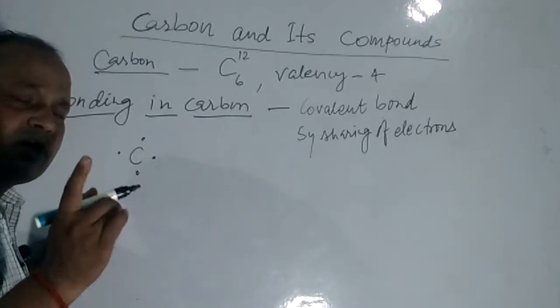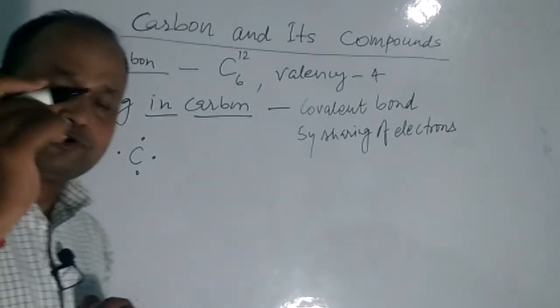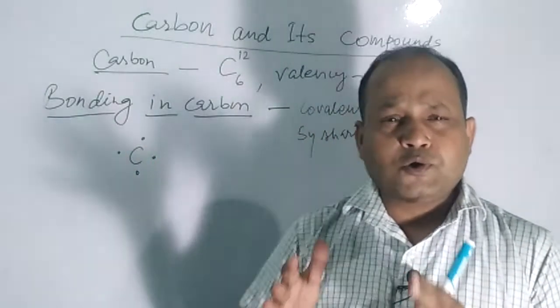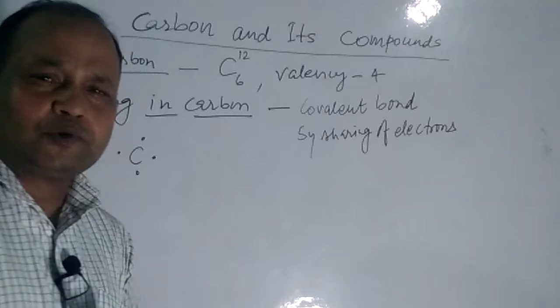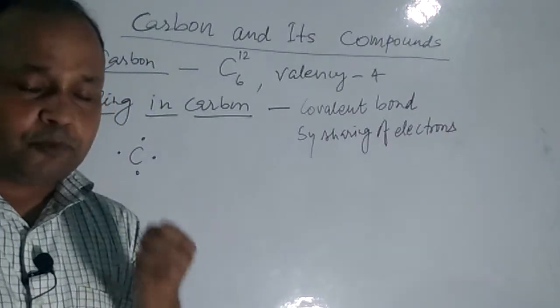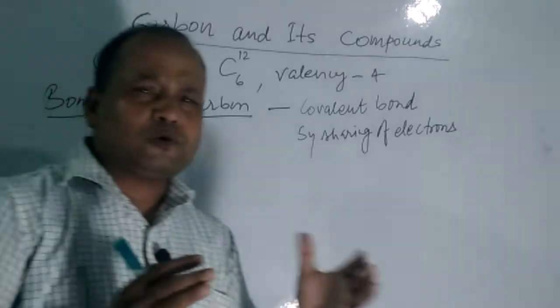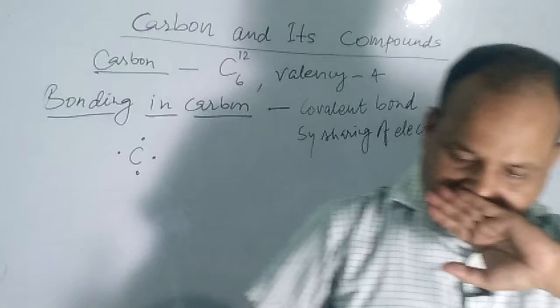It means the compounds are formed by sharing of electrons, and those electrons which are shared are known as shared pairs of electrons. Shared pairs of electrons are very strongly bonded. That is why the compounds formed are also very stable compounds.